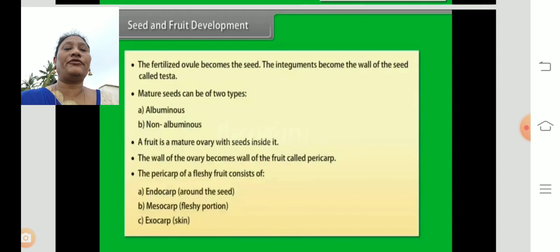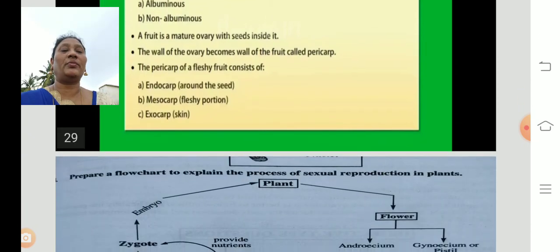A fruit is a mature ovary with the seeds inside it. A well matured fruit consists of seeds. The wall of the ovary becomes the wall of the fruit called the pericarp. The pericarp of a fleshy fruit consists of the endocarp around the seed, the mesocarp, the fleshy portion, and the exocarp, the skin. If you take an apple, the skin is called the exocarp. In this manner the fruit develops.